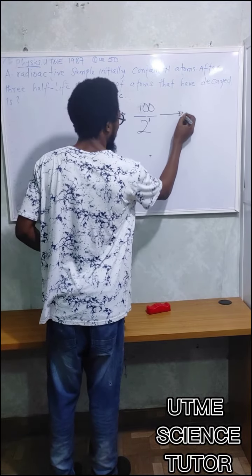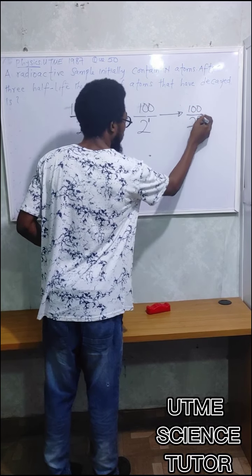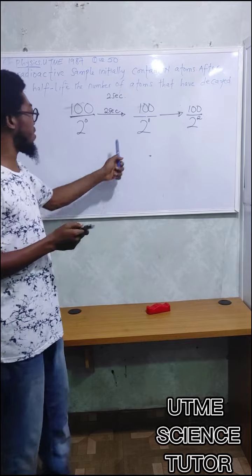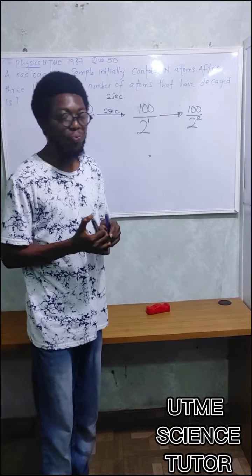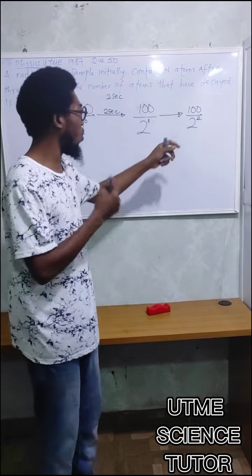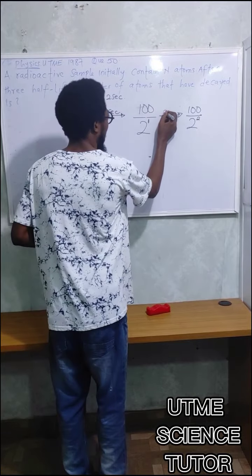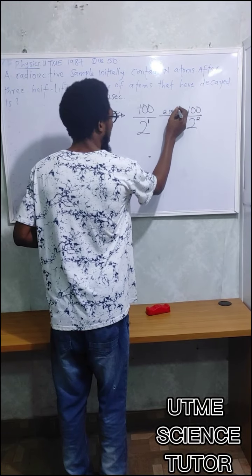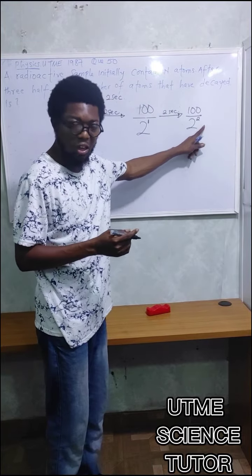After the next 2 seconds, what I am going to have is 100 divided by 2 raised to power 2. This is making it 2 half-lives. Think about it. 2 raised to power 2 is 4, and 4 means 100 over 4. That means what will remain here is 25. How many half-lives is that? 2 half-lives. So the number of half-lives is what I'm going to be writing at the top of the 2 here.